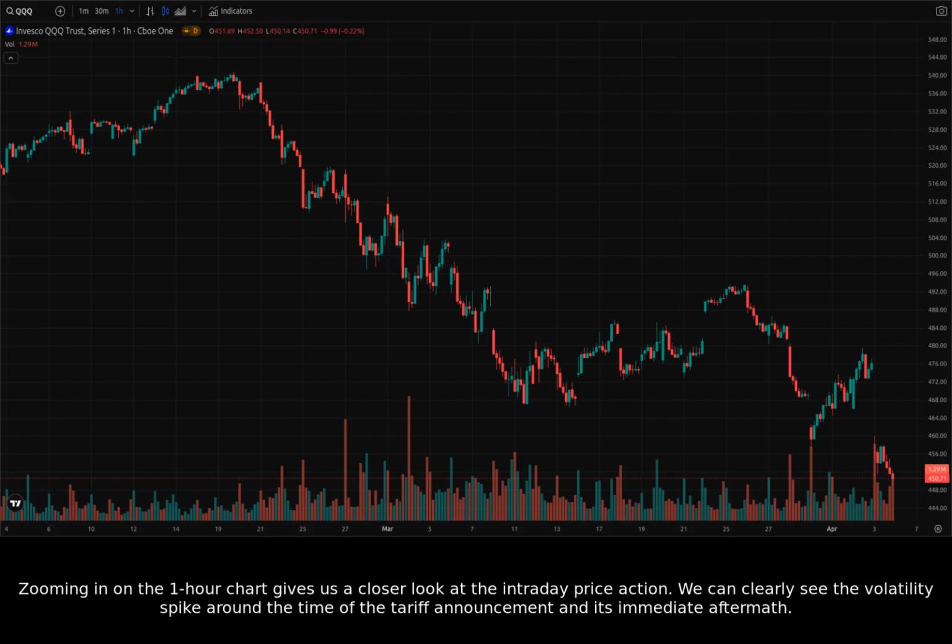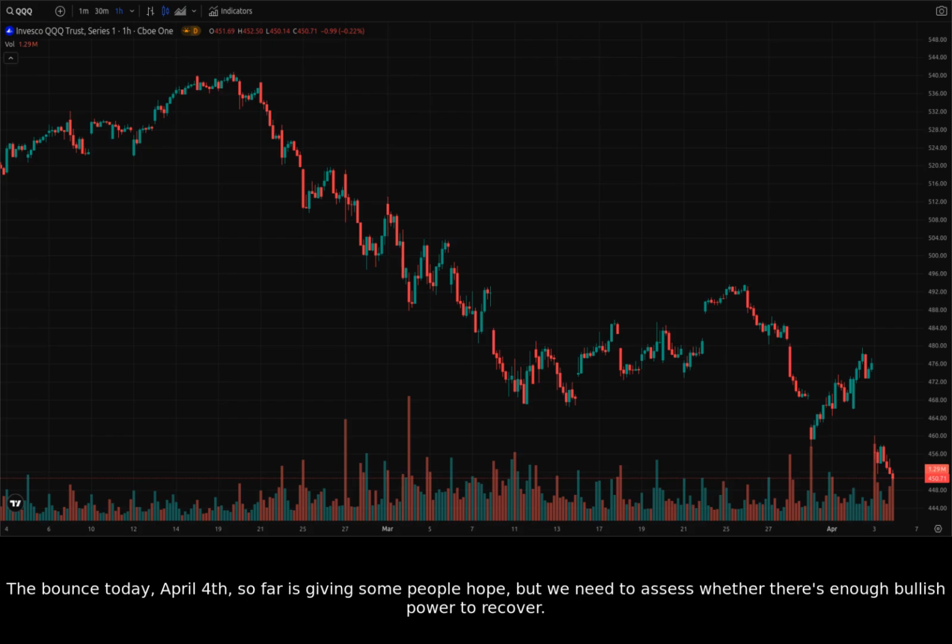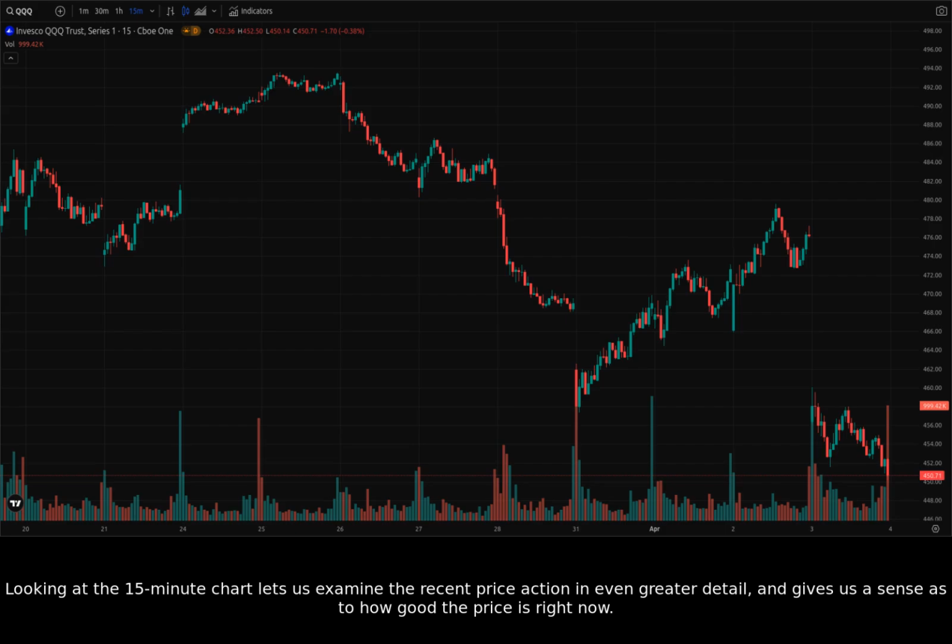Zooming in on the 1-hour chart gives us a closer look at the intraday price action. We can clearly see the volatility spike around the time of the tariff announcement and its immediate aftermath. The bounce today, April 4th, so far is giving some people hope, but we need to assess whether there's enough bullish power to recover.